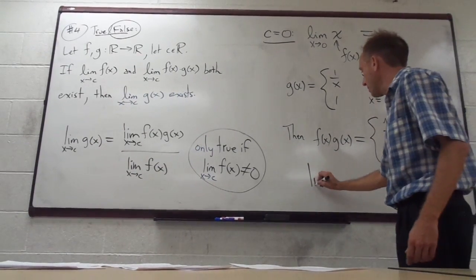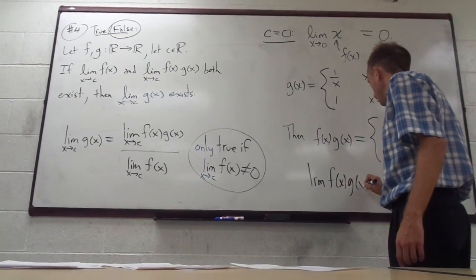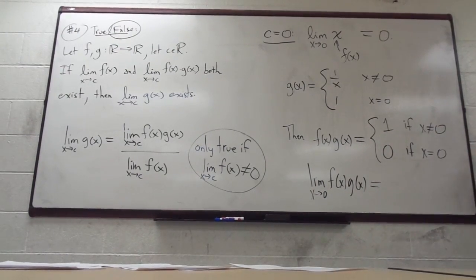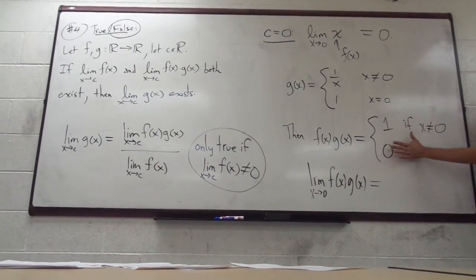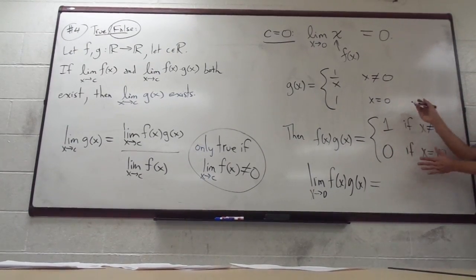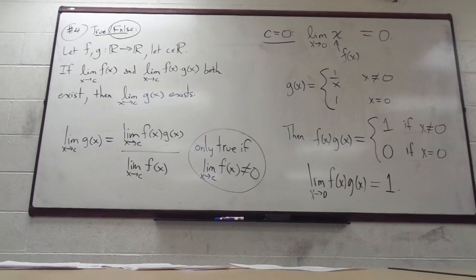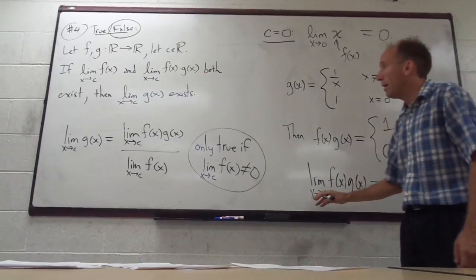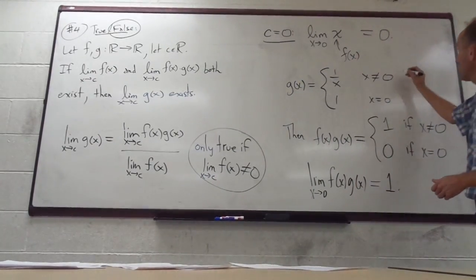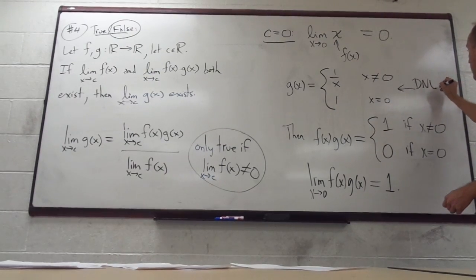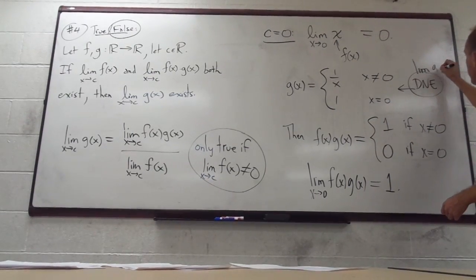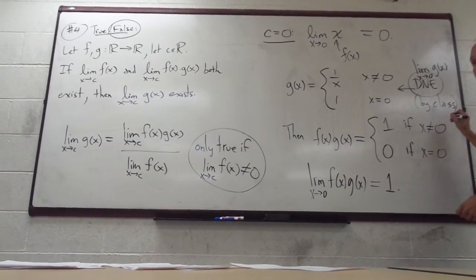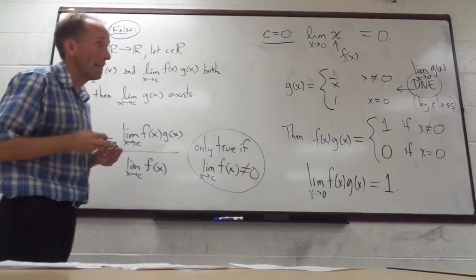And then you just simply note that the limit of f of x times g of x as x approaches 0, we're not looking at what happens at 0. The only thing we see is that the value of the function is 1. So this is a 1. That exists. This limit is 0. That exists. And now the problem, though, is that this limit right here does not exist. The limit of g of x as x approaches 0 does not exist. And you can just say by class, because we showed in class that it doesn't exist.